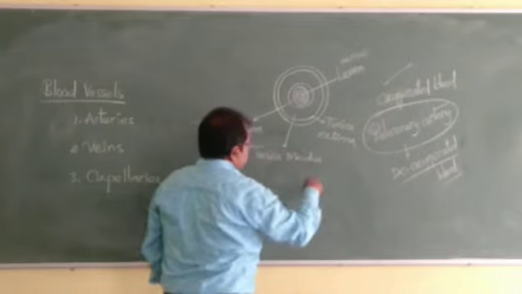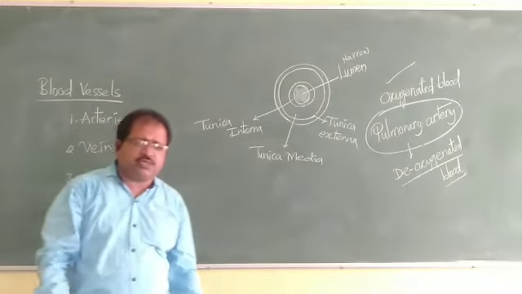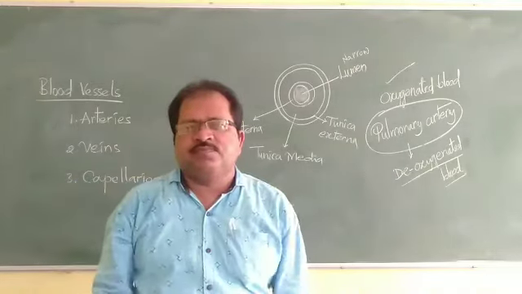Here the three layers are present around the lumen. The outermost layer is called tunica externa. It is a muscular connective tissue.